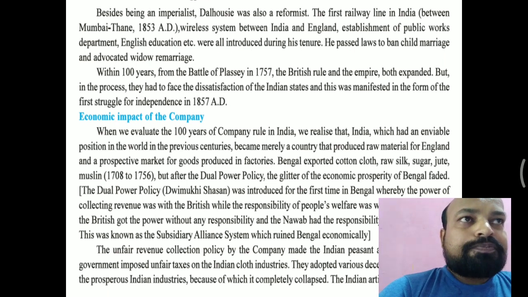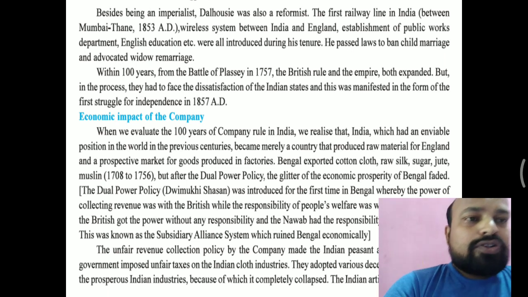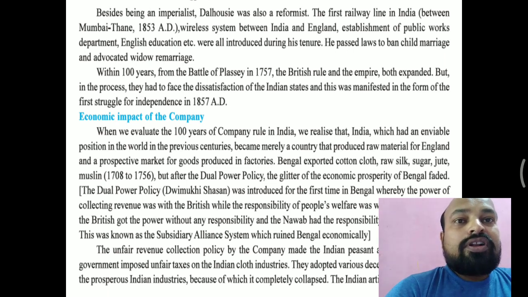During the monsoon season, if there is no rain and the crops fail, then also they have to pay the land revenue. That is why these types of policies were not good for the Indian people. This was manifested in the form of the first struggle of independence in 1857, and that is the reason they started the struggle for independence in 1857.